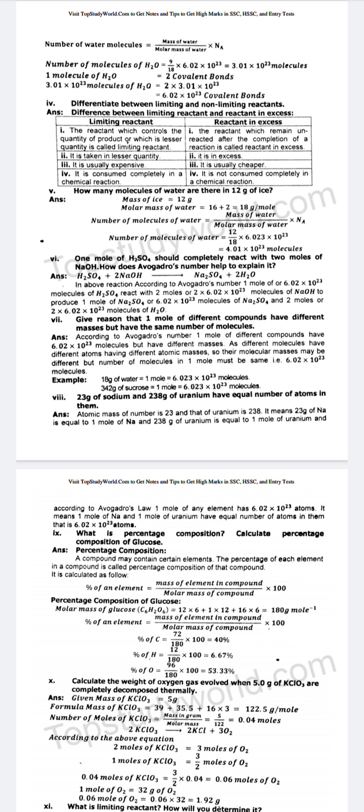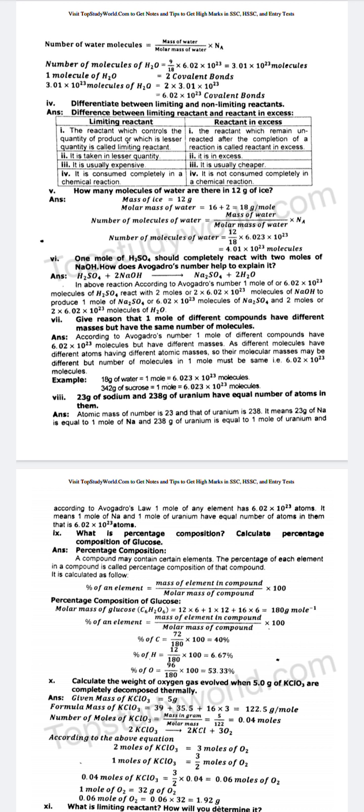Question number 7. Give reason that 1 mole of different compounds have different masses but have the same number of molecules. Answer: according to Avogadro's number, 1 mole of different compounds have 6.02 multiplied by 10 power 23 molecules but have different masses. As different molecules have different atoms having different atomic masses, so their molecular masses may be different but the number of molecules in 1 mole must be the same, i.e. 6.02 multiplied by 10 power 23 molecules.